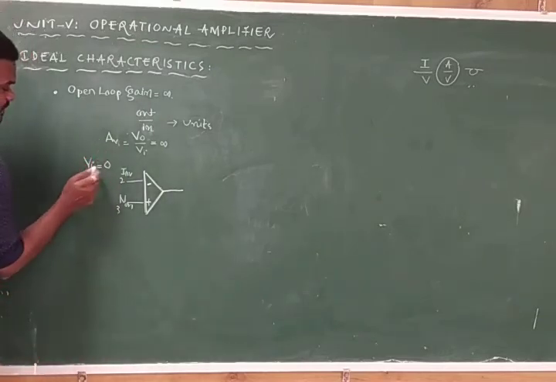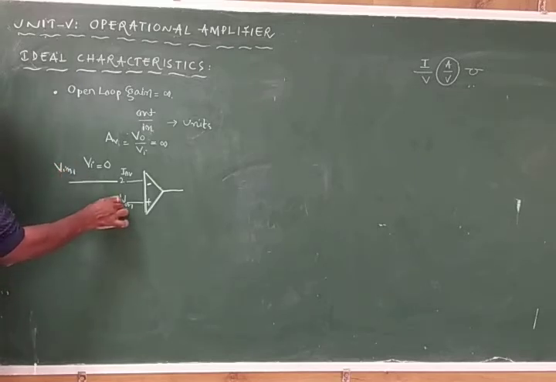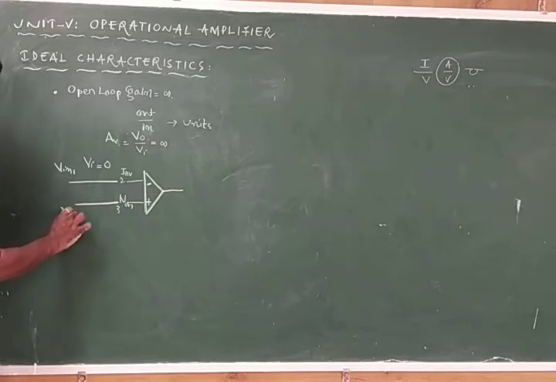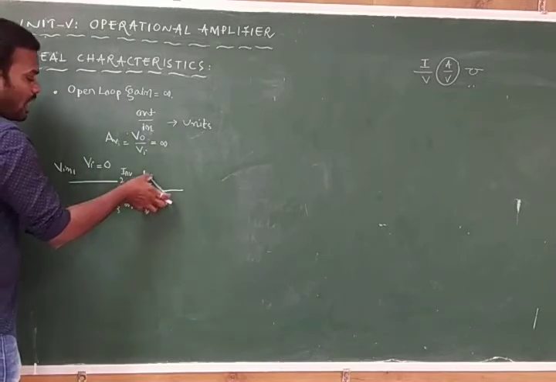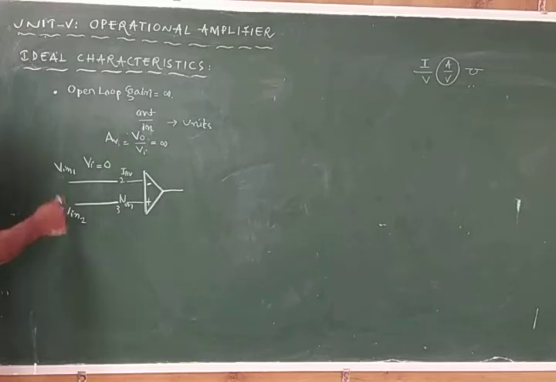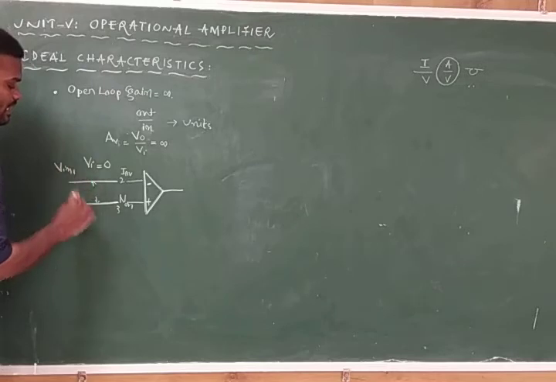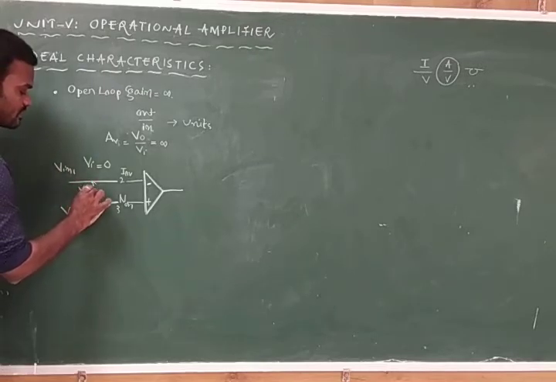Here Vi must be 0. To the first terminal, the inverting terminal, I am giving Vin1, and to the second terminal, the non-inverting terminal, I am giving Vin2. So the operational amplifier takes the difference, Vin1 minus Vin2, which is nothing but Vi.